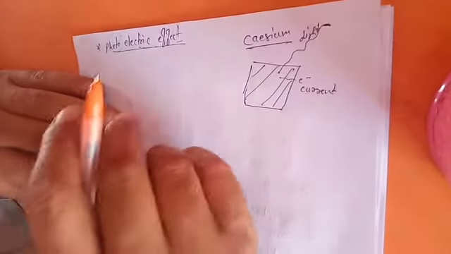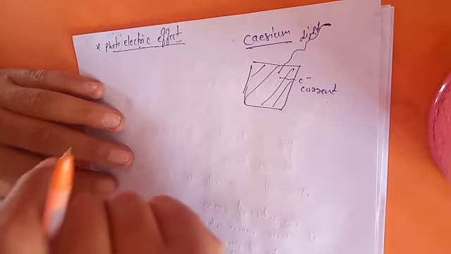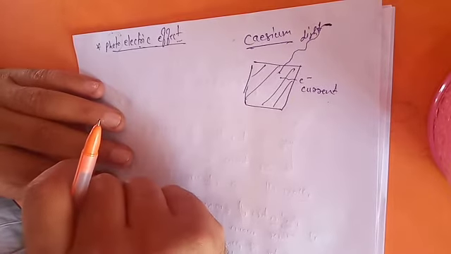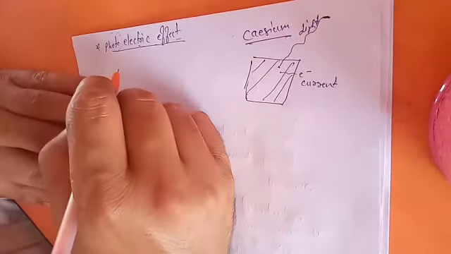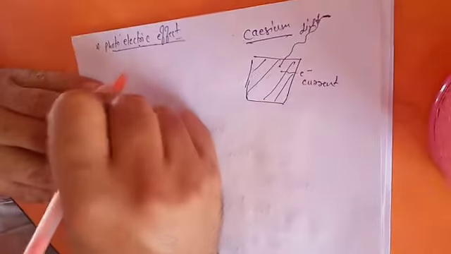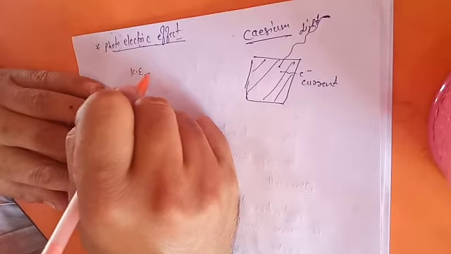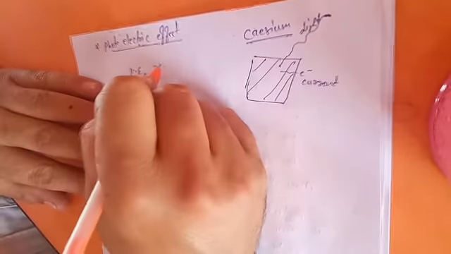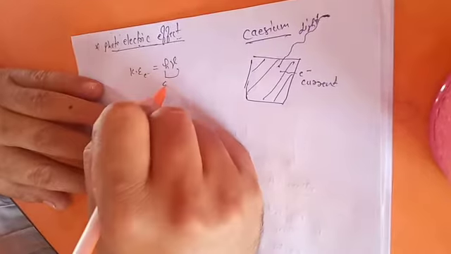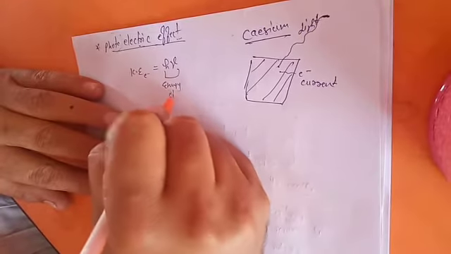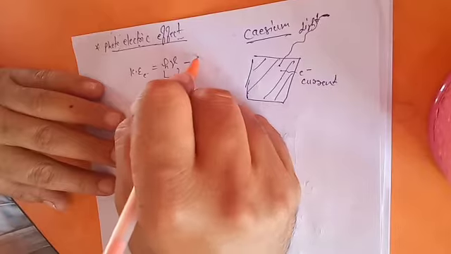But why are we studying it right now? Because we have to explain the dual nature of electromagnetic radiation. How? Rutherford said that if this electron is ejected, the kinetic energy of this electron will be equal to h mu, meaning the energy given by this light, minus the work function.